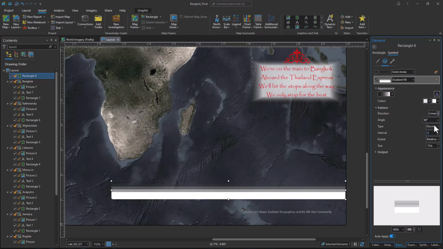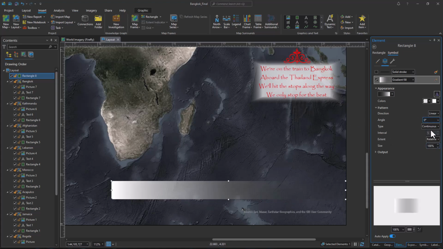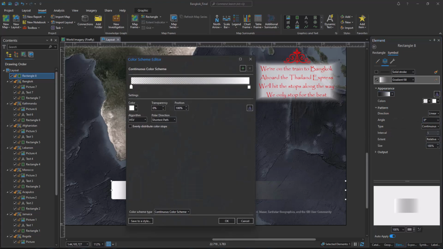And I want continuous and 100%. Now I want it to go from the inside to the left and right instead of up and down. So I'm going to change that to 0, and we're going to change our stops. Again, I urge you, play with these gradients because you can do so much. The stops and the fills and the colors and the transparency.